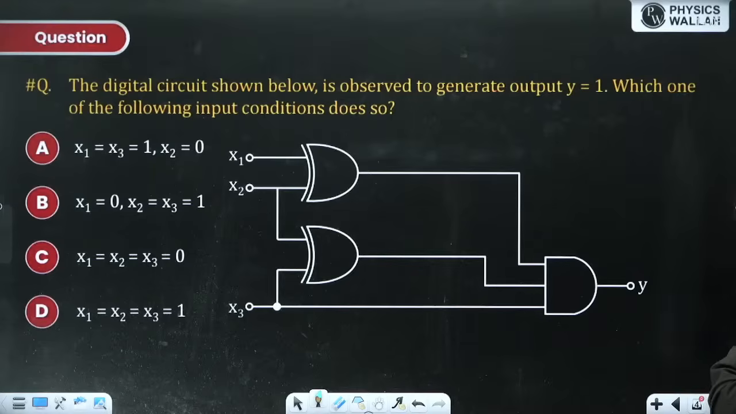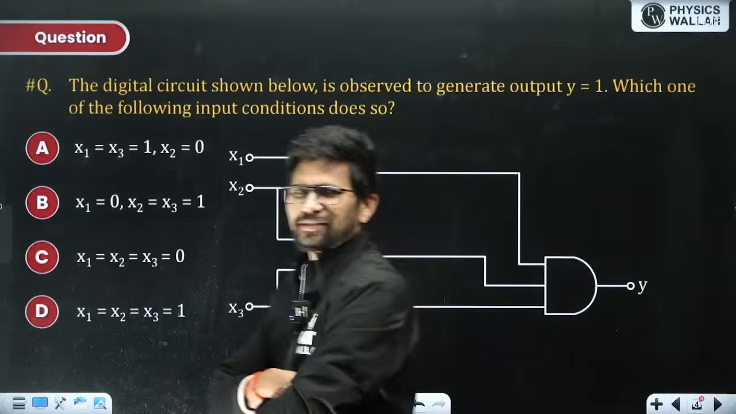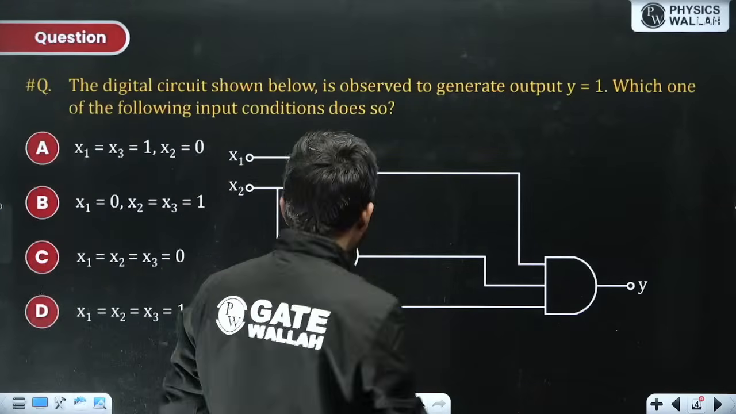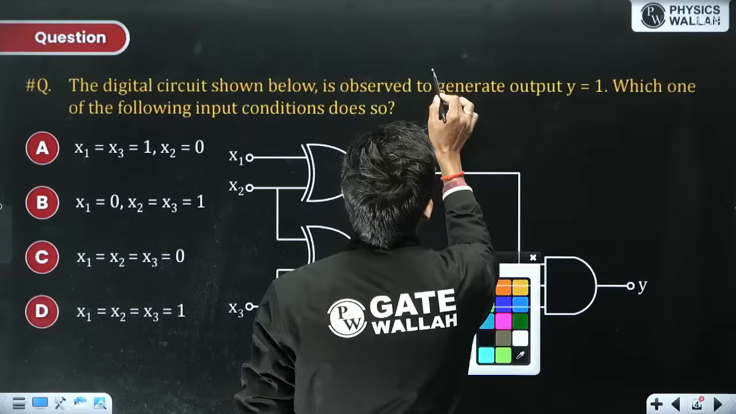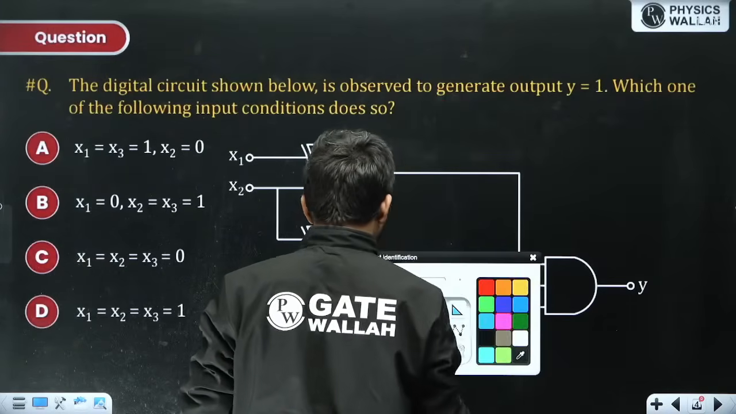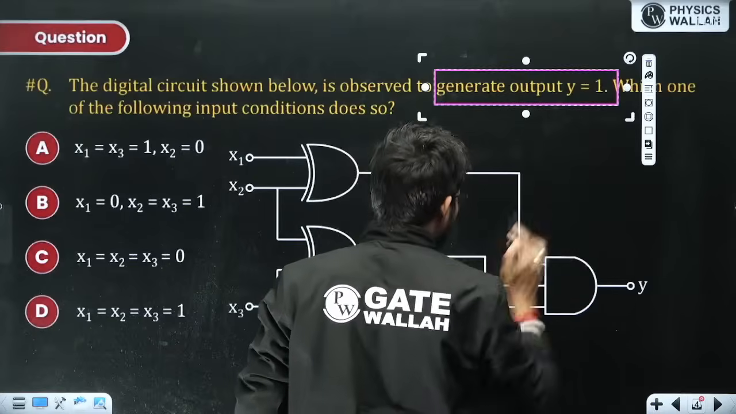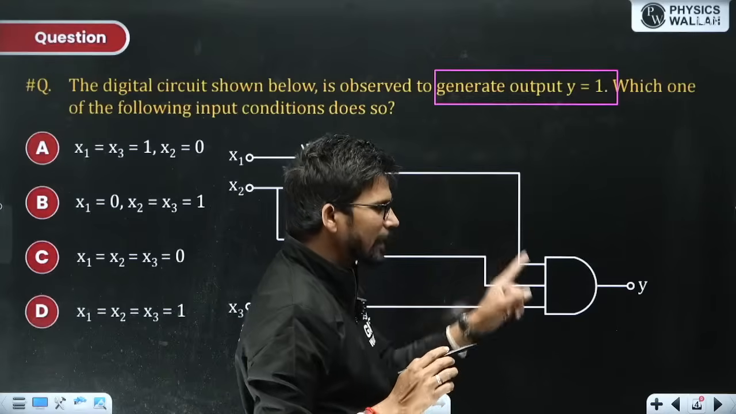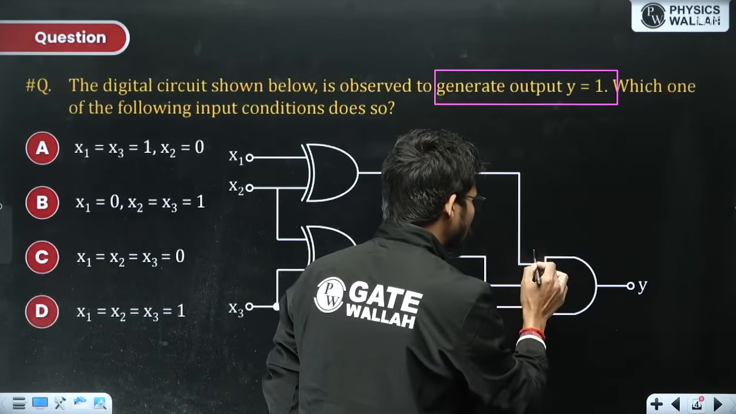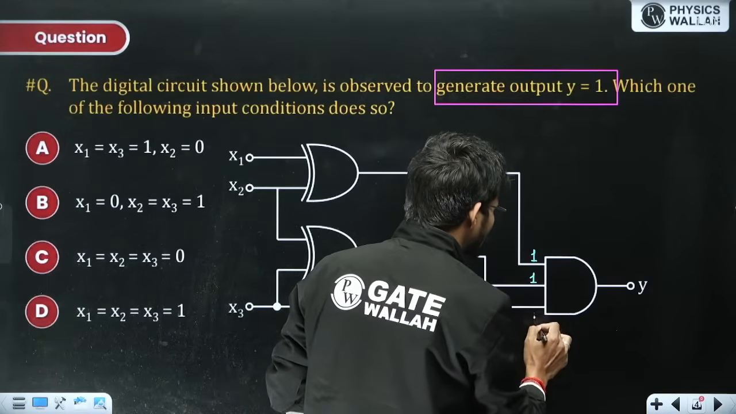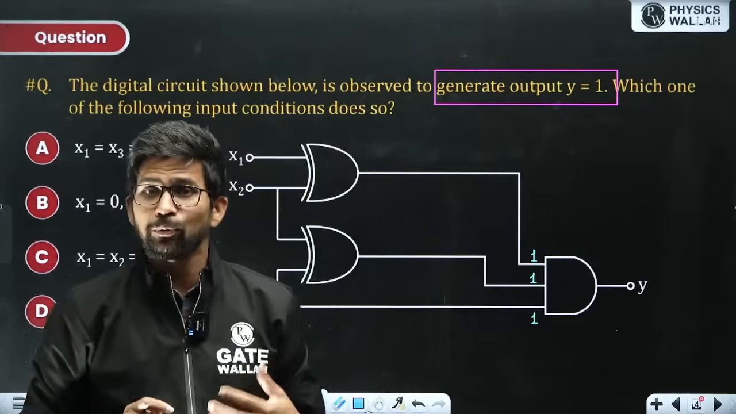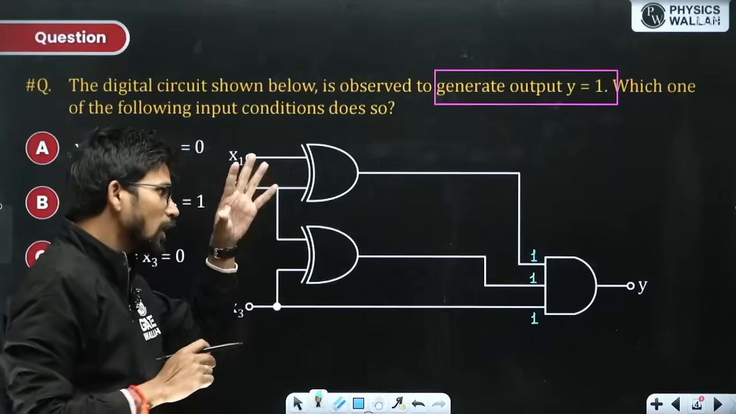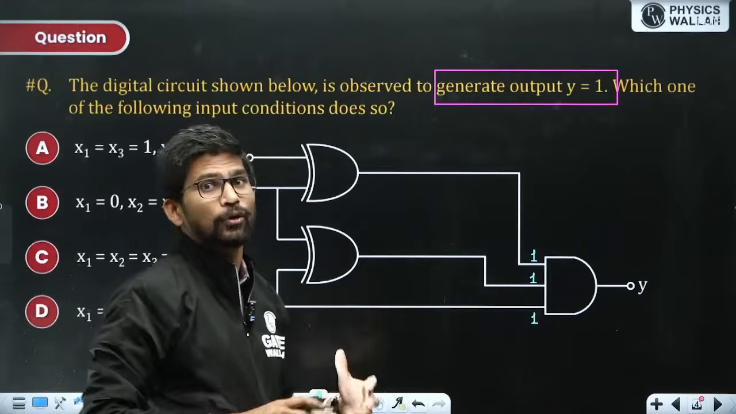Option A is the answer. They want your y to be 1. So for y to be 1, this gate is an AND gate, and an AND gate produces output 1 only when all the inputs are 1. Because if any one of the inputs is 0, then 0 into anything will become 0. So all inputs should be 1 in case of an AND gate for the output to be 1.